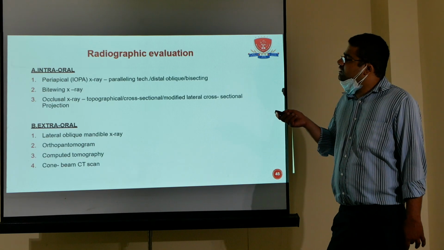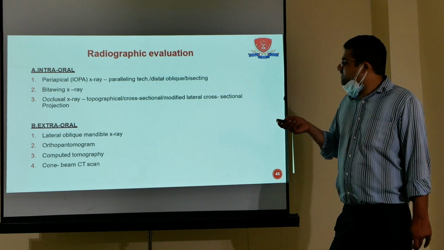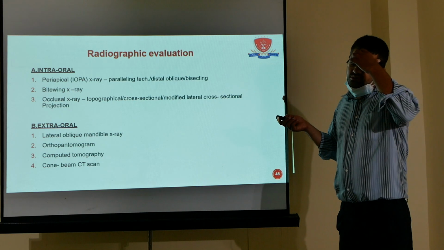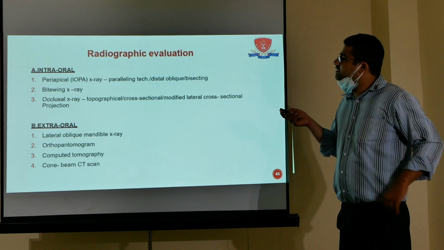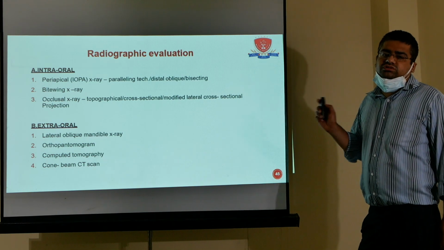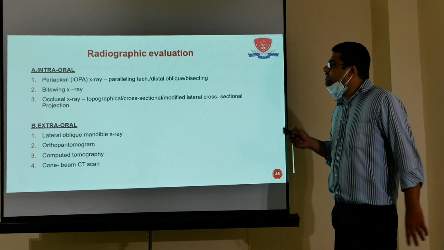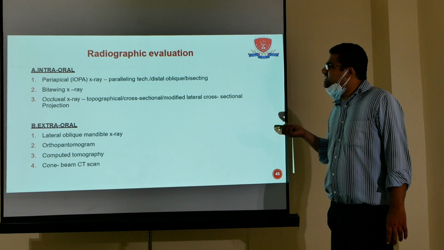These are the radiographic evaluations. Intraoral: IOPA we can do. Bite wing is less important, but periapical IOPA is more important, with the root, in which we can see the root. Occlusal plane is okay.